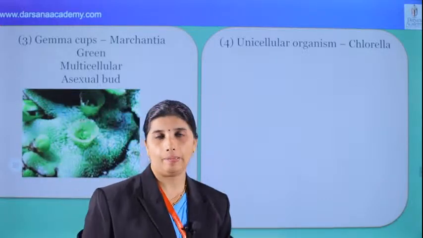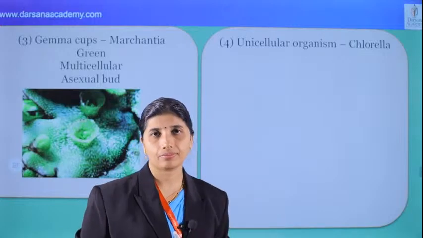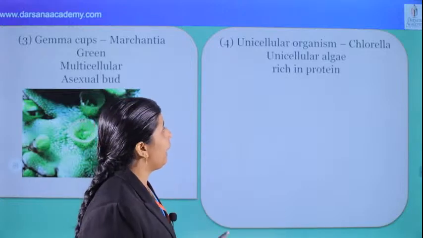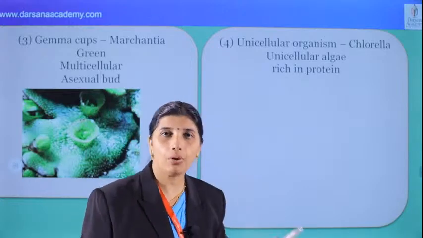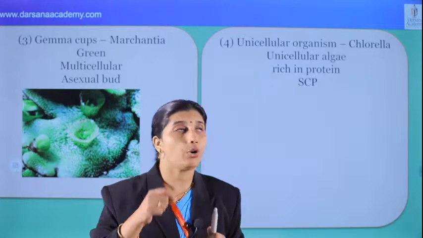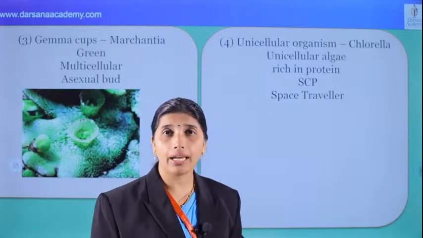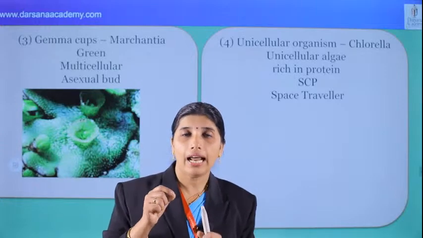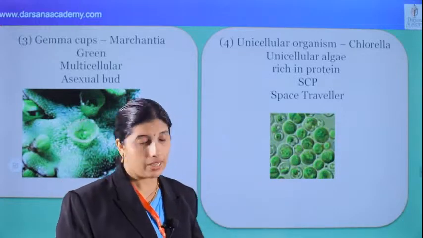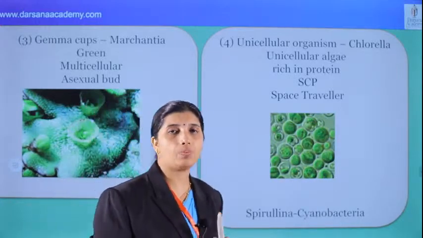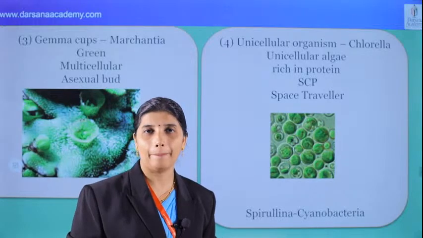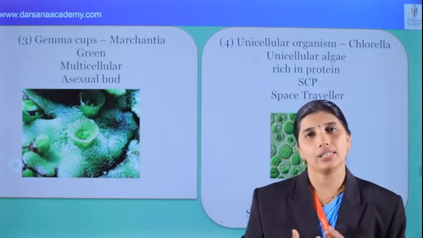And next, what's the fourth option, number 4? Unicellular organism Chlorella. Yes, of course. How can we connect this Chlorella? They are unicellular algae and they are rich in protein. Yes, they are rich in protein. And also that is connected with strategies for enhancement in food production, SCP, single cell protein. And the space traveler use, the question is also like that: name an alga used by space travelers, that is Chlorella. Yes, and also we can see that Spirulina is connected with space travelers. The cyanobacterium used by space travelers is Spirulina. That's also a question for the entrance exam. Okay, go through the options. We can see all these things.